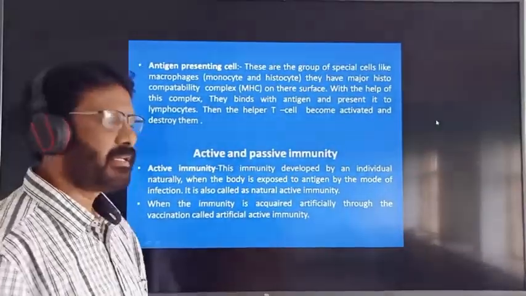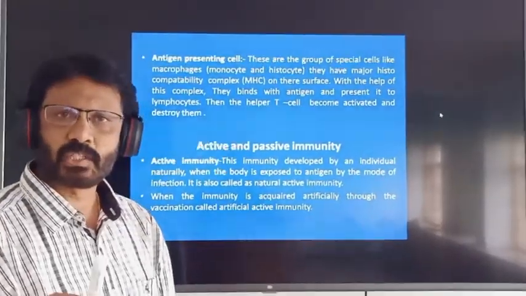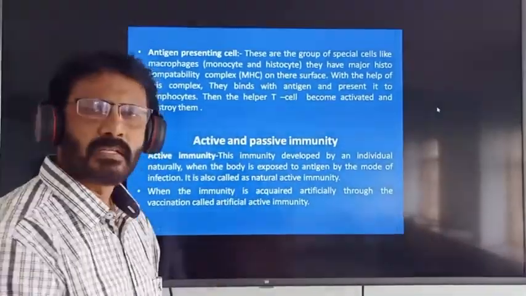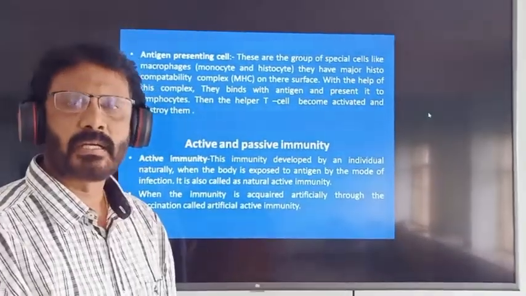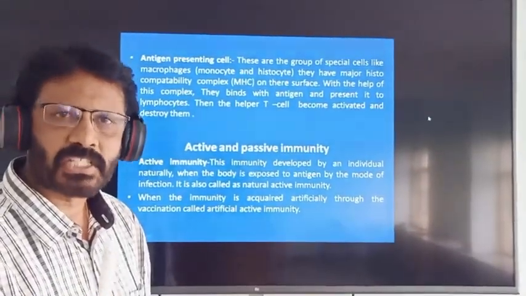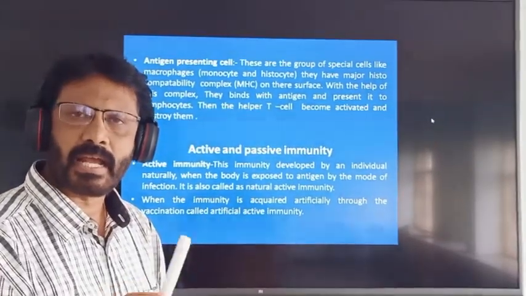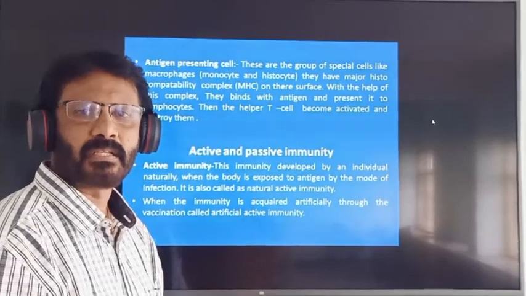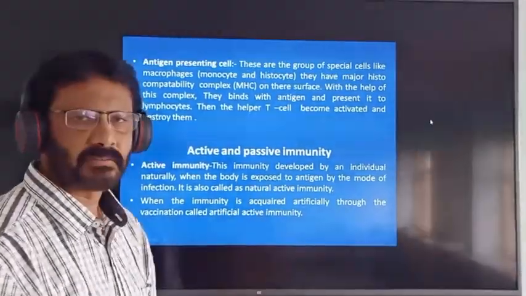Active immunity is developed by an individual naturally when the body is exposed to an antigen by the mode of infection. That is called natural active immunity.